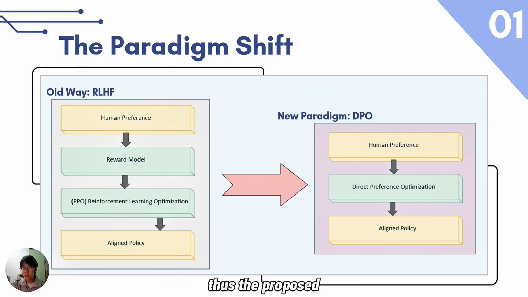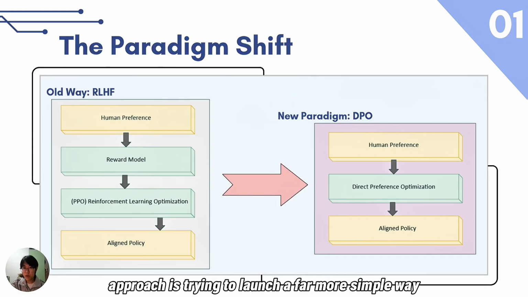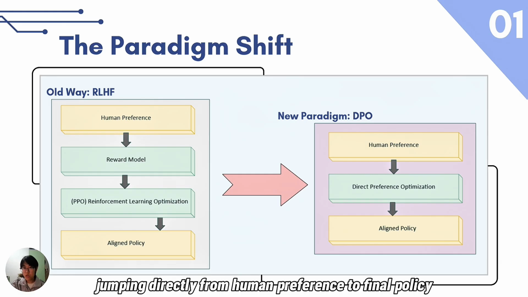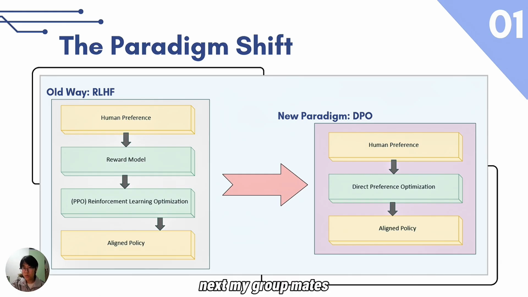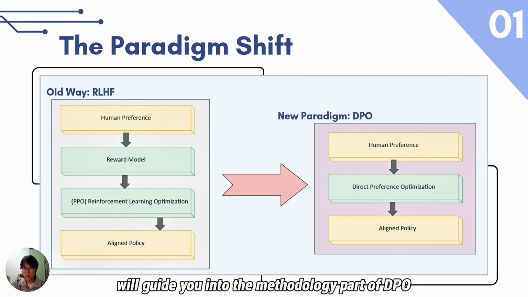Thus, the proposed direct preference optimization approach is trying to launch a far more simple way, jumping directly from human preference to final policy. Next, my groupmates will guide you into the methodology part of DPO.